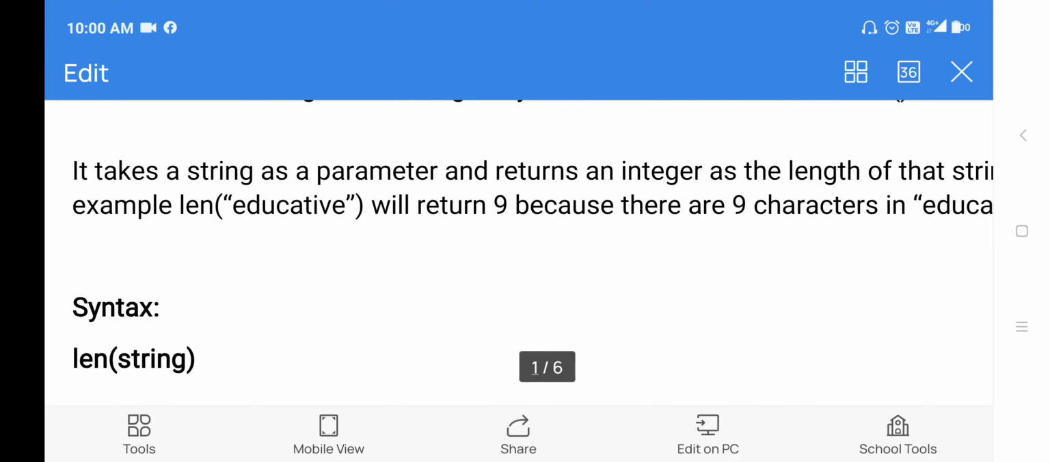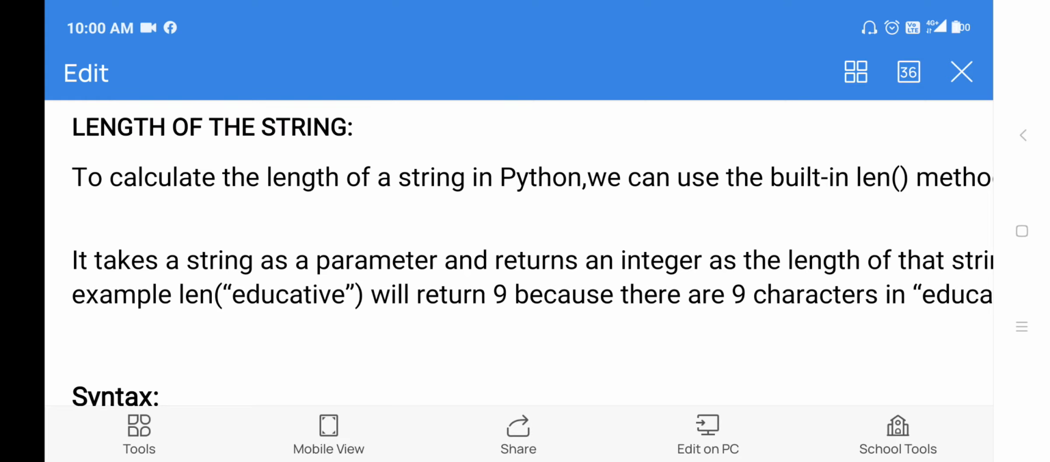Now come to the next function, length. Length of the string. What does length actually mean? Length is nothing but the number of characters in a given string. Example, I have given hello as a string. H-E-L-L-O. In total how many characters do you have? 5 characters. So 5 characters is called the length of the string. So what is the length of the string in that example? 5 is the length of the string.